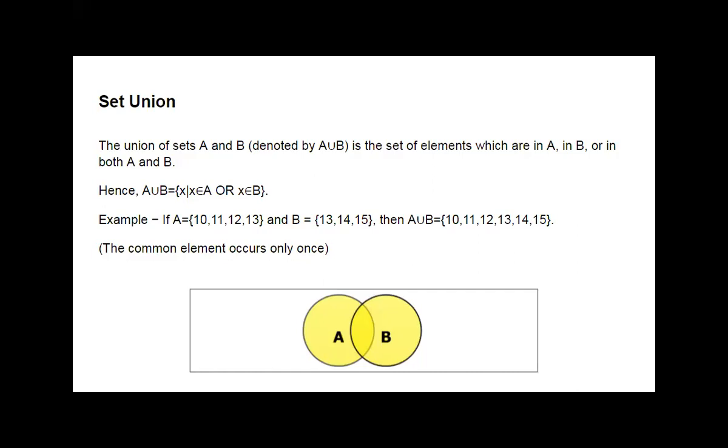So A union B is what? The elements of A, elements of B, and elements of A and B both. Because if an element is common in both the sets, that also we take in the union. Okay, getting?